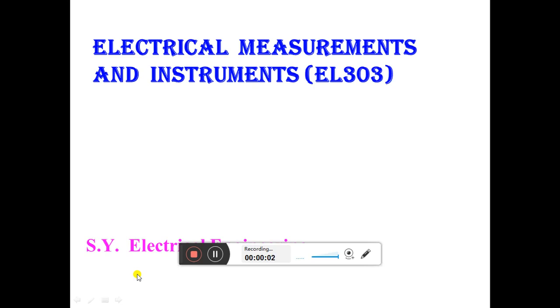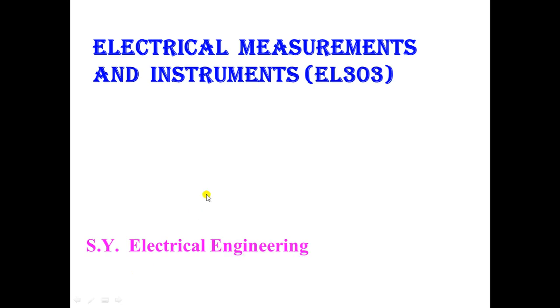Hello all. Today we are going to start with a new subject, electrical measurements and instruments. The code for this subject is EL303. This subject is mainly concerned about the measurements of various electrical parameters and the instruments or the measuring systems which are used to measure those parameters. Okay, so let us first see an example and understand what exactly measurement is.